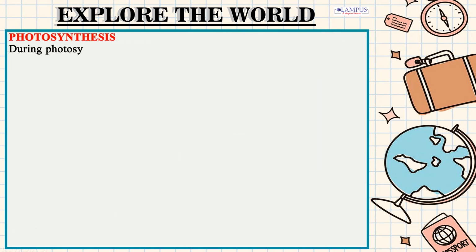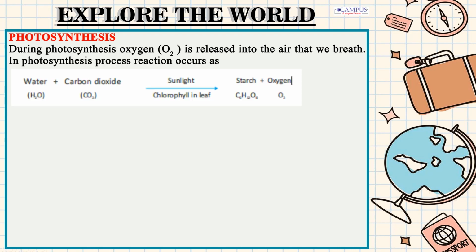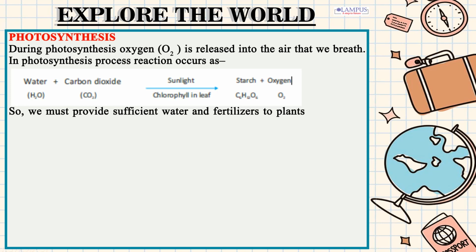Photosynthesis. During photosynthesis, oxygen, O2, is released into the air that we breathe. In photosynthesis process, reaction occurs as water, H2O, plus carbon dioxide, CO2, in sunlight and chlorophyll in leaf gives starch, C6H12O6, plus oxygen, O2. So, we must provide sufficient water and fertilizer to plants, as these are foods for plants.